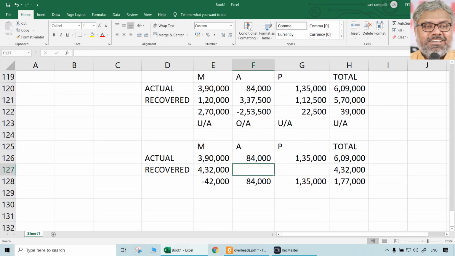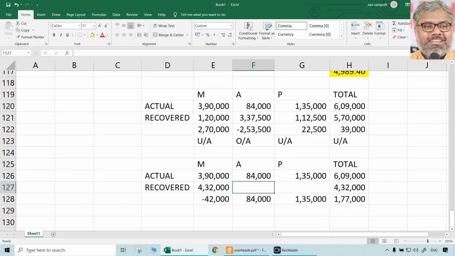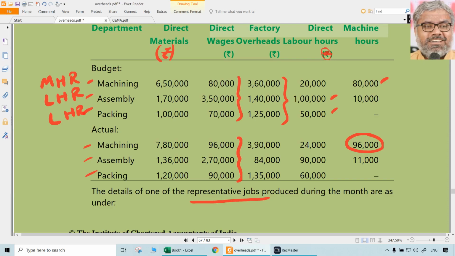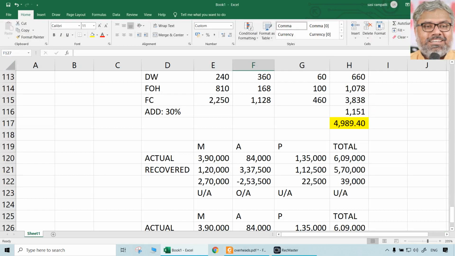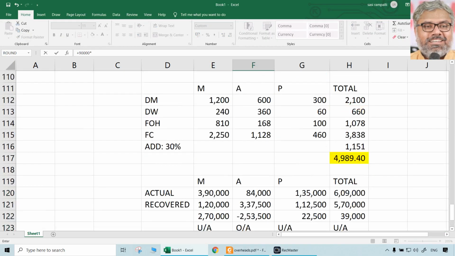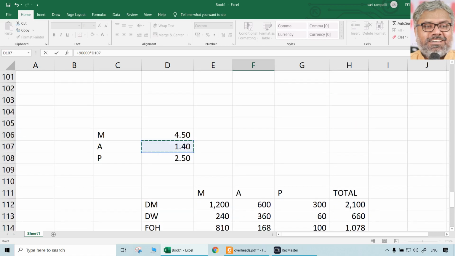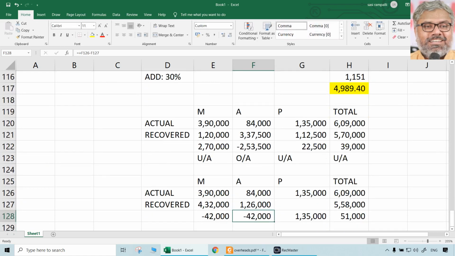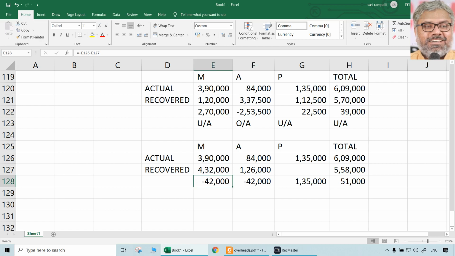So there is going to be over absorption in M. For A, it will be labor hours, so not 96,000; we should take the labor hours for the assembly department. 90,000 into the labor hour rate, which was 1.4 as we already calculated, so 1,26,000. Here also there is over absorption.